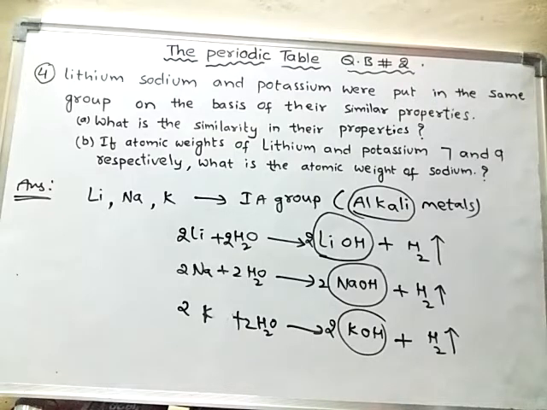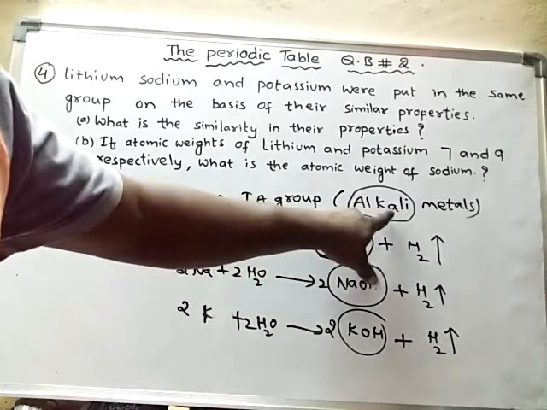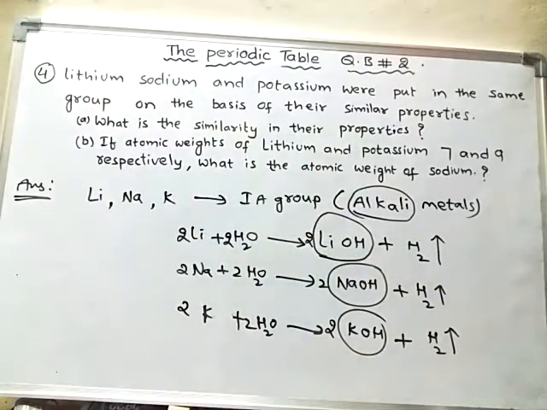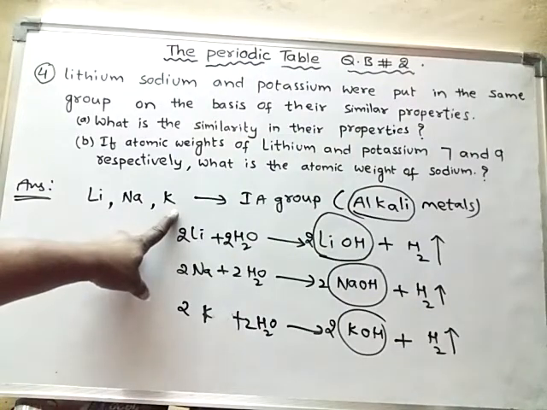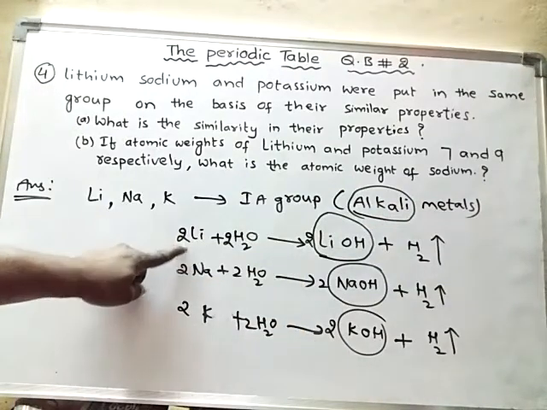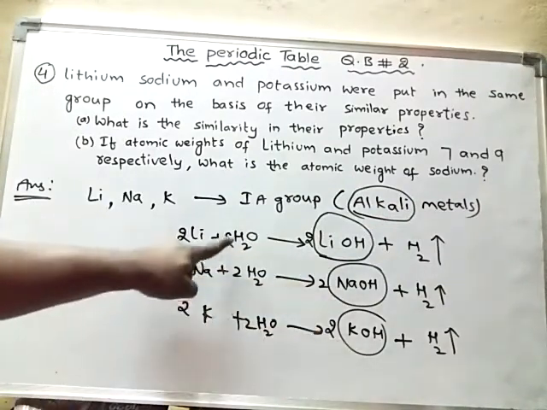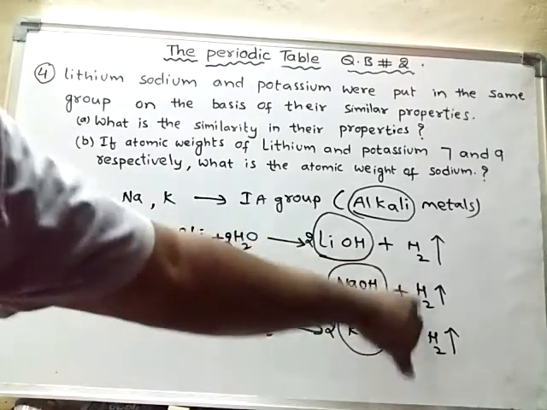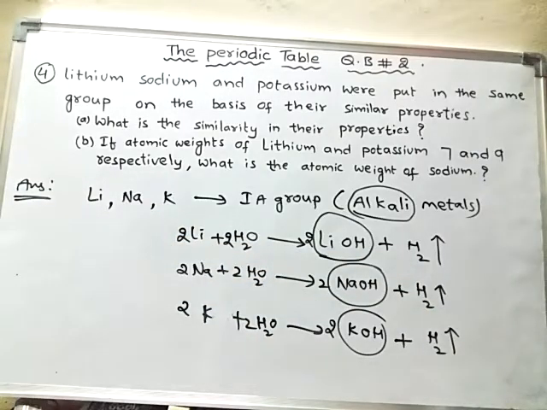Only very few bases are soluble in water, and those bases which are soluble in water are called alkali. So these elements are alkali metals. That means they form alkali when they react with water and liberate hydrogen gas along with the formation of alkali. So that is the similarity in the properties of these three elements.